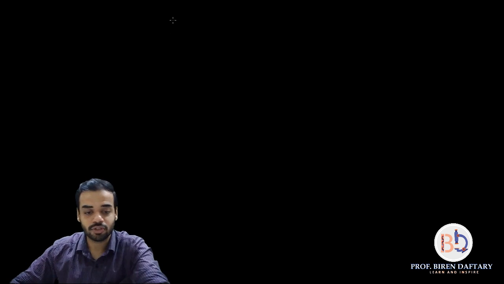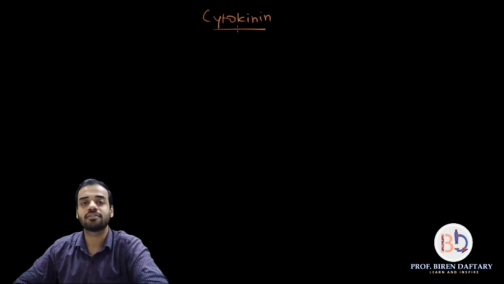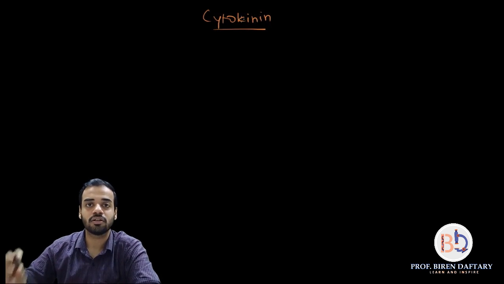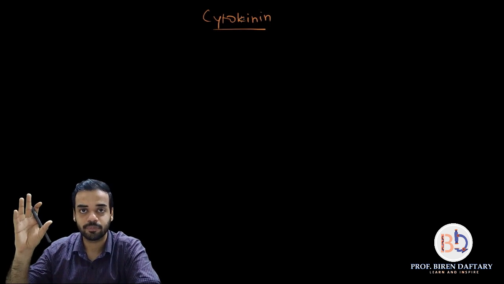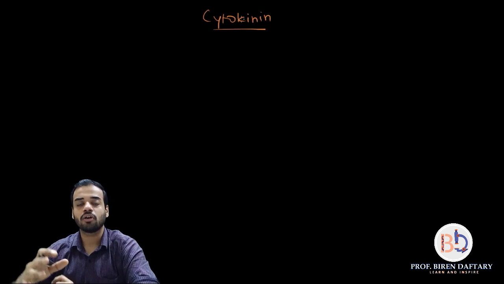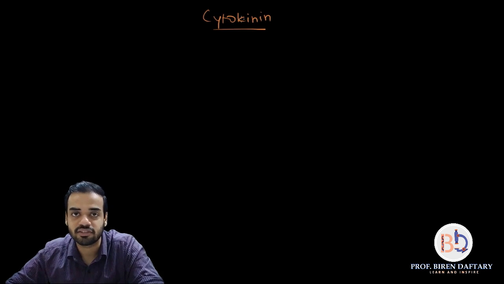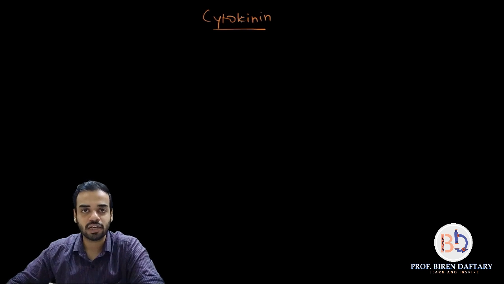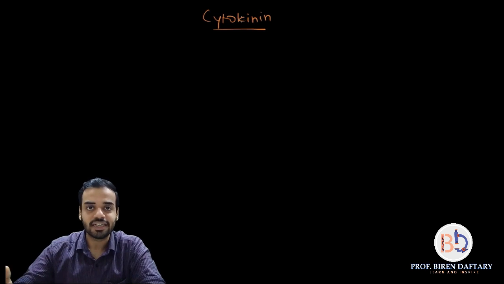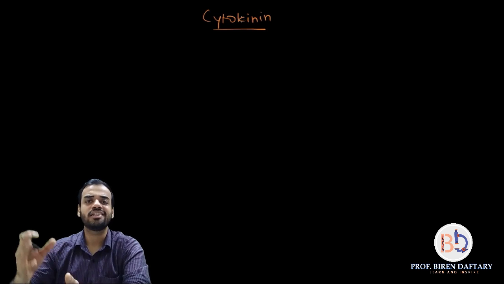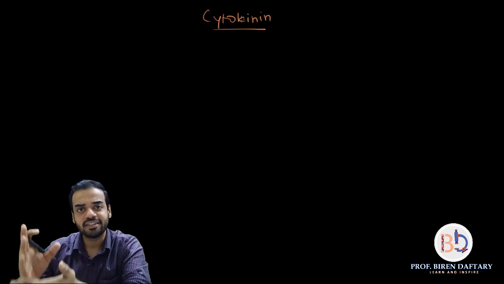Anyway, coming back to our topic for today, it's going to be cytokinin. Cytokinin is the last phytohormone in the growth promoter series, so it promotes growth. Now what is cytokinin? The main function of cytokinin is cell division, please remember. Later on I will tell you how the word cytokinin itself means that it is doing cell division. So the main function of cytokinin is cell division, and it also helps in cell elongation.